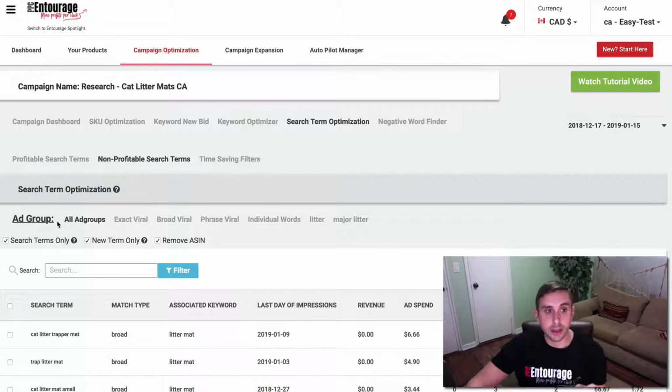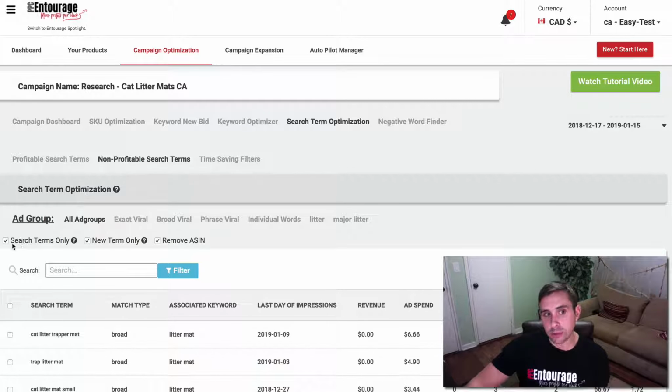As we come down the page over here, you're going to notice that all of the search terms that are inside of this campaign are going to be listed in the all ad groups column. You could also go into each individual ad group, but for me, that takes a lot of time. I'd rather see them all at once in the all ad groups column.